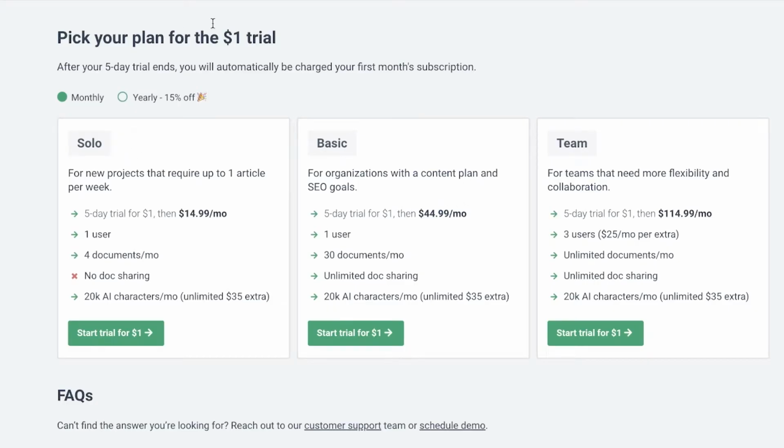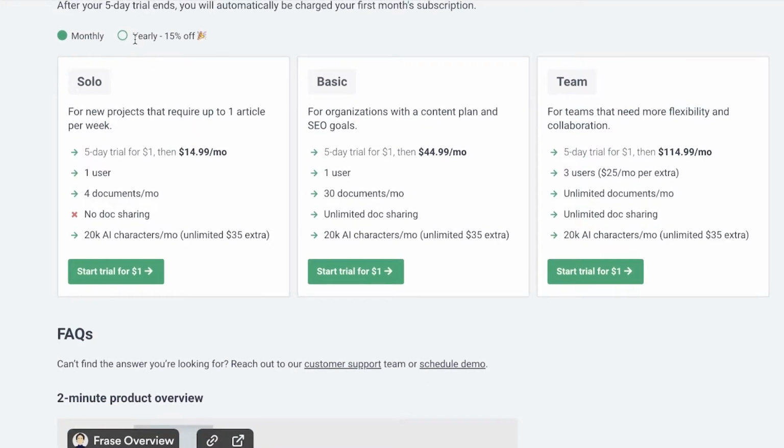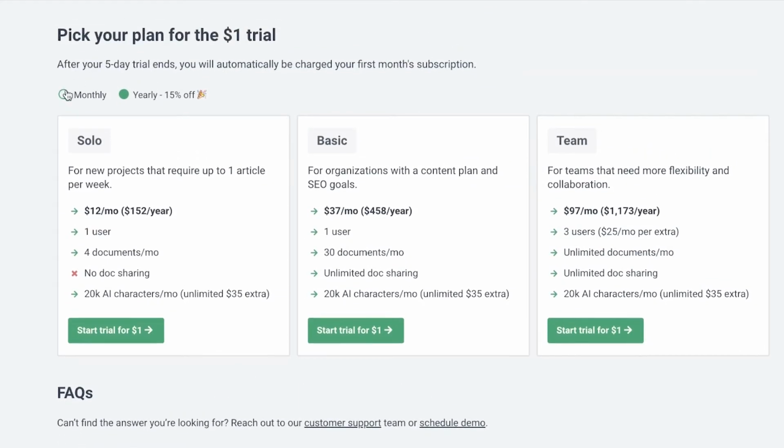So once you have done that, you can choose which kind of trial you want. First off, you have your monthly or yearly versions. So in the yearly versions, you get a larger discount. You get a 15% discount. Or in the monthly versions, you can get started for $1, or you can get a 5-day free trial basically for $1. This is just to prevent any fraud or any people trying to create multiple different accounts over and over again. So they will just deduct $1 for 5 days.